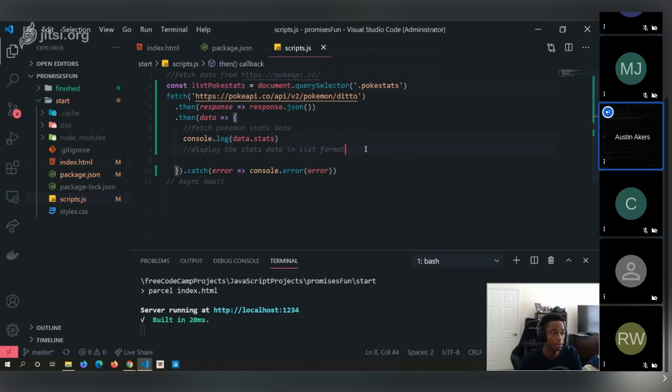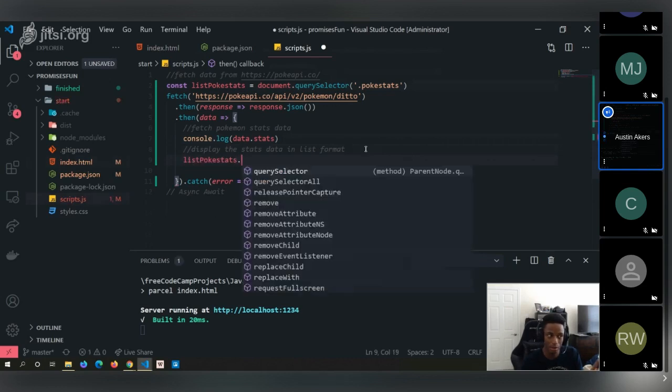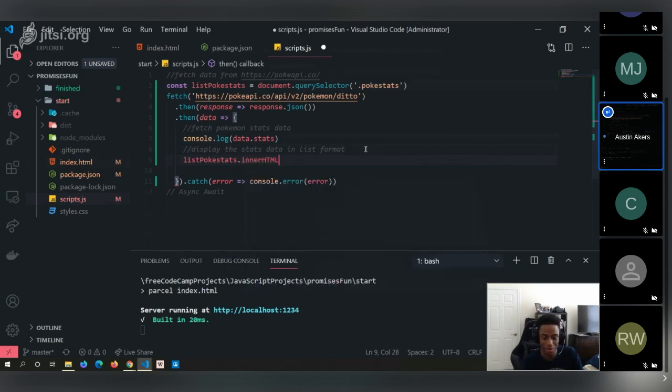Next up, we need to display the name and also the base stat inside of our HTML. So the way we're going to do that is listPokeStats dot innerHTML. Now keep in mind, I want to let y'all know that there is a problem with this, but we're going to do this for simplicity's sake. Red flag: I do not recommend you use innerHTML. There are other ways to display data, but we're going to use this.